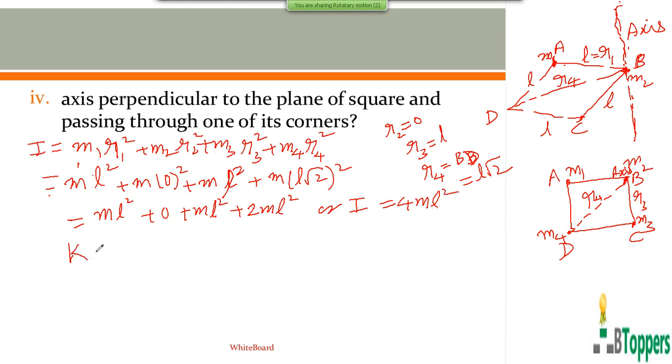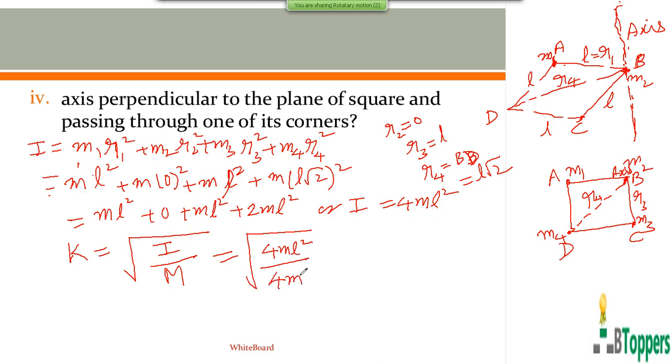So the radius of gyration of the system of the four point masses is given by k equal to root of capital I by capital M. Capital I equal to 4 into small m into L square. Capital M is the total mass of the system, equal to 4 times the mass of one of the particles.